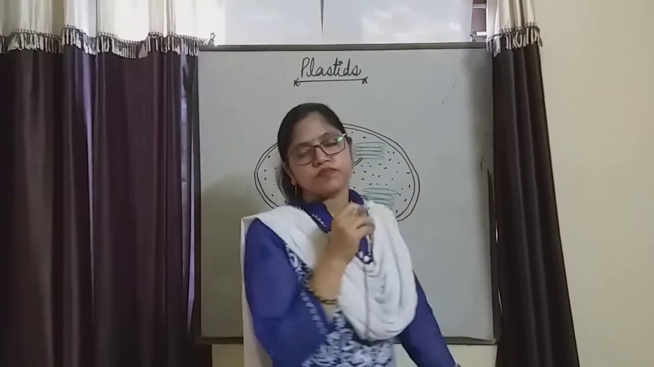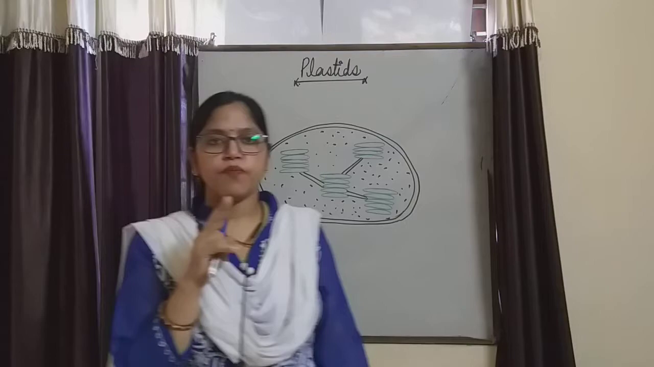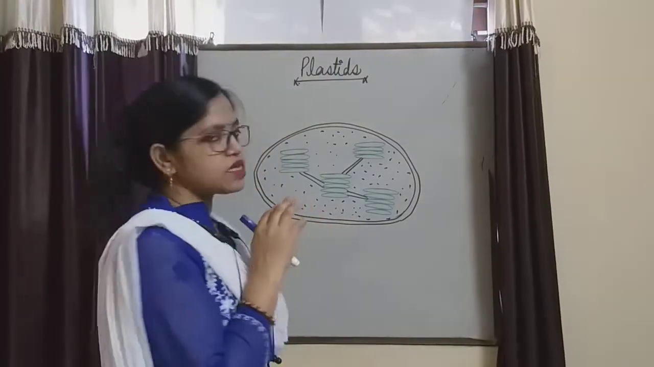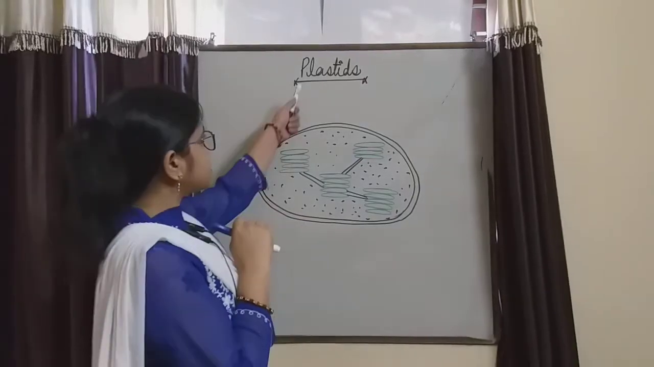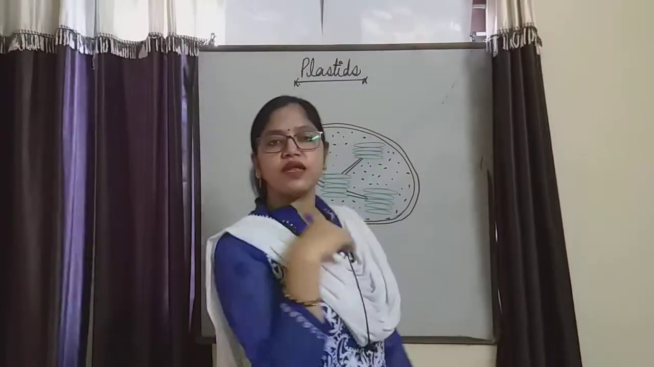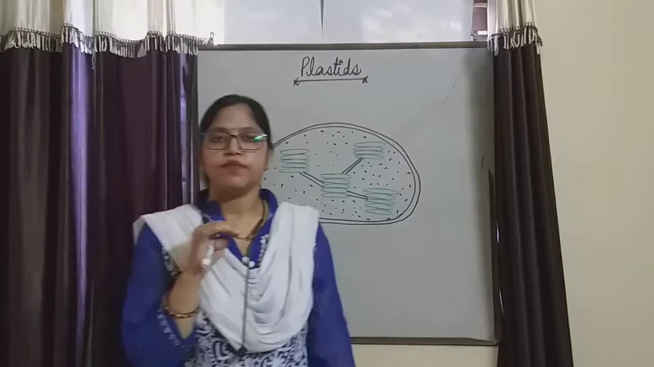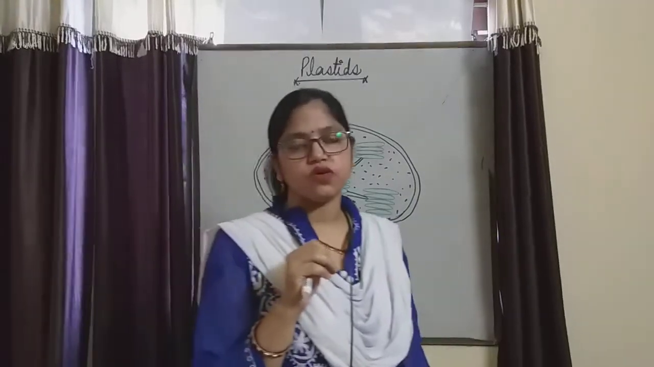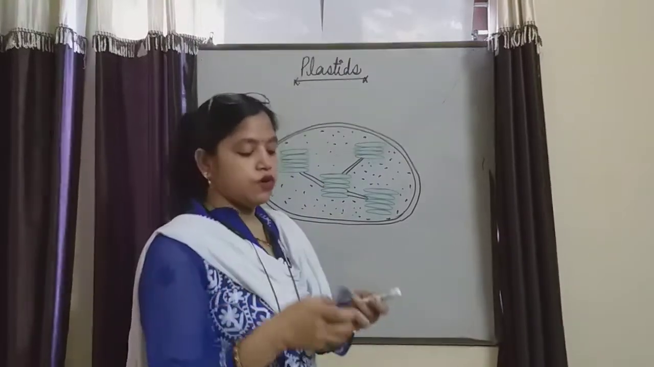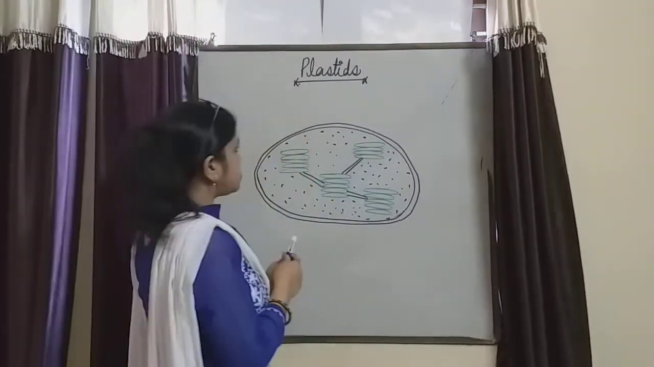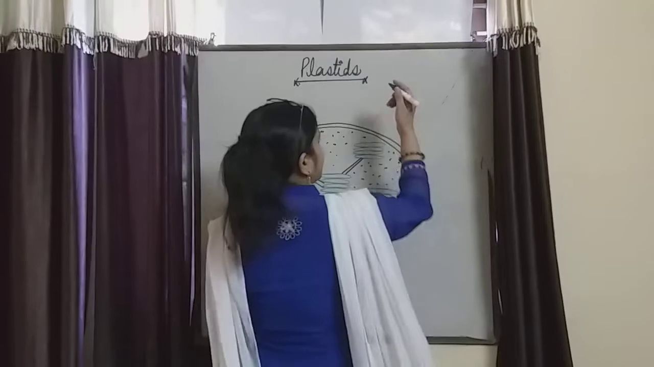Hello everyone. We are taking today two topics, that is plastids and Golgi apparatus. So plastids are the color imparting organelle present only in plant cell, not in the animal cell. These are only present in the plant cell, not in the animal cells. These are of three types.